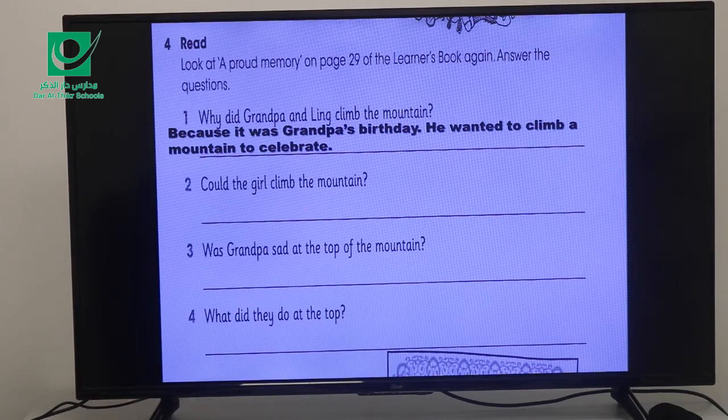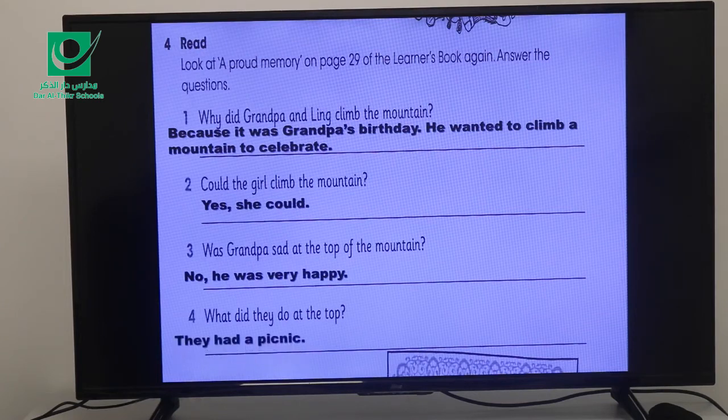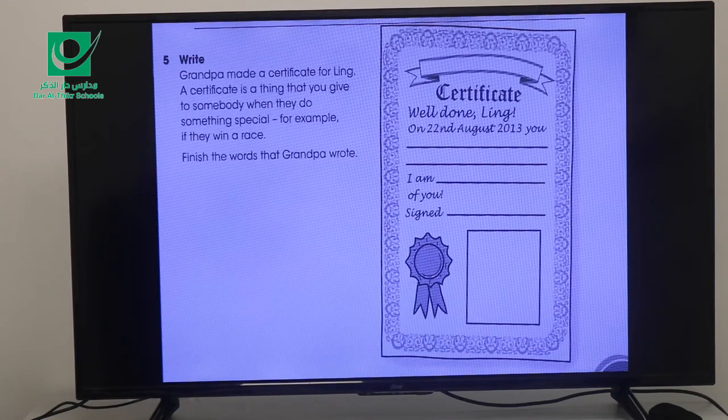Now, question number 2. Could the girl climb the mountain? Yes, she could. Number 3, was grandpa sad at the top of a mountain? No, he was very happy. And number 4, what did they do at the top? They had a picnic. Yes.